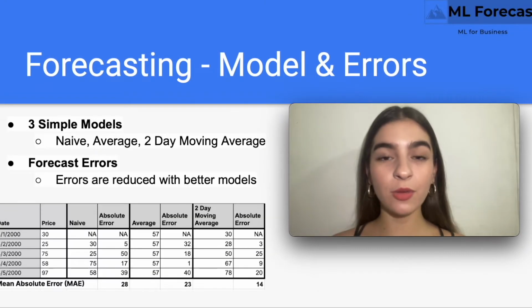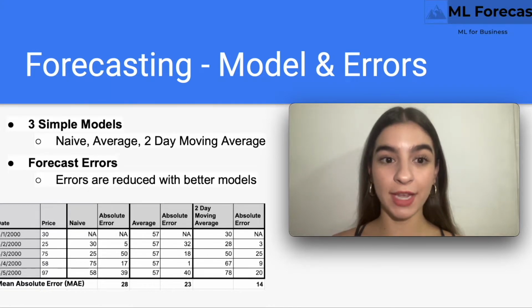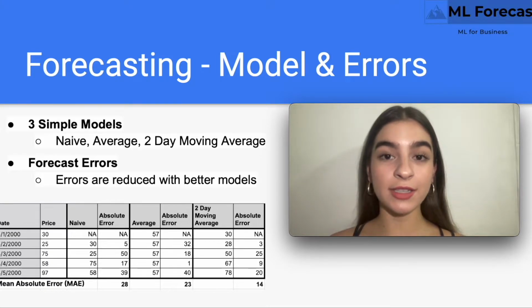For the second model, we simply calculate an average for all the observations. This becomes the forecast for this model for every date, except the first. We once again calculate the MAE and we note it's 23. This means this model is a little better than the naive model, since the error is smaller.